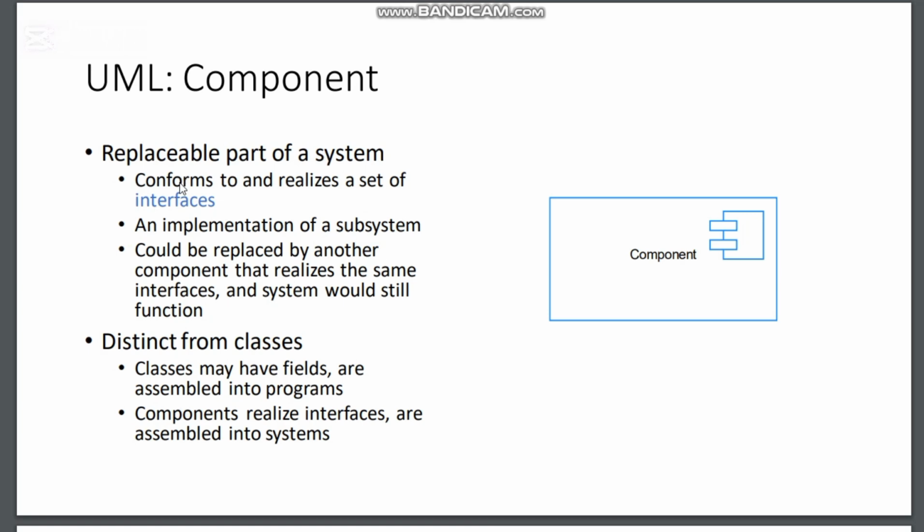A component is a replaceable part of a system that conforms to and realizes a set of interfaces. Distinct from classes: classes may have fields and are assembled into programs, but components realize interfaces and are assembled into systems.